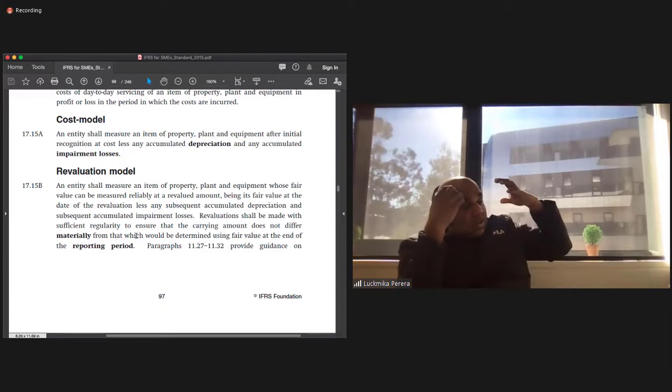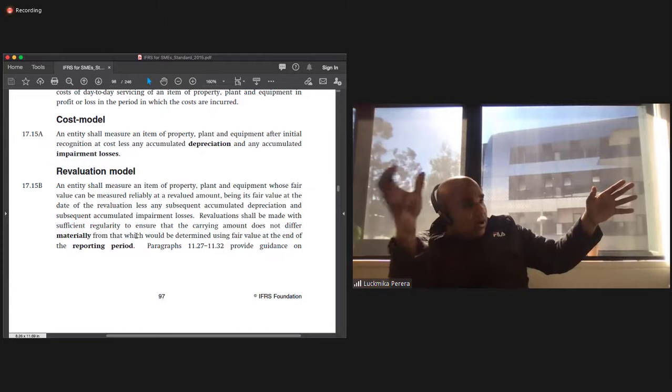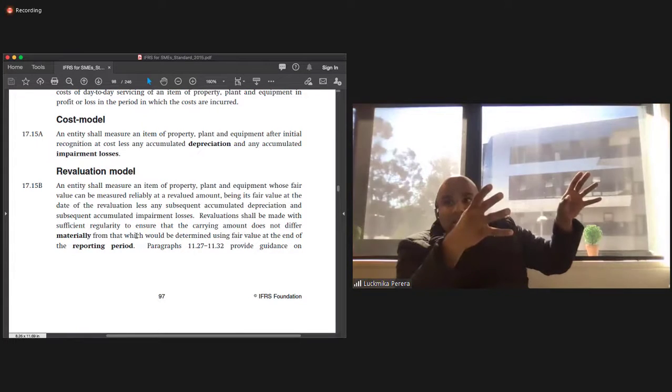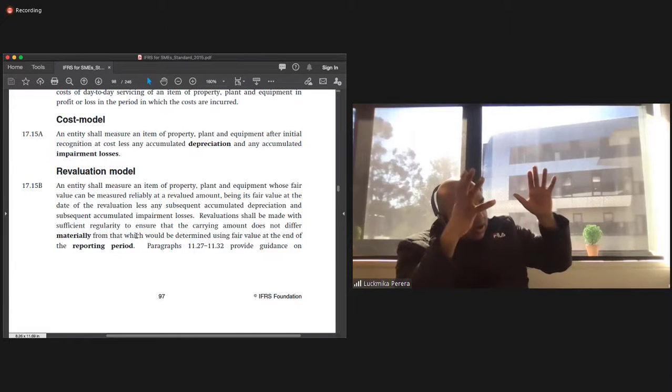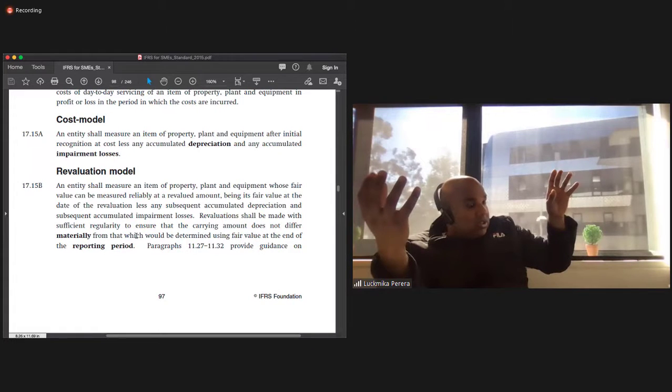So what we are saying is that, okay, this is how much we paid for it. This is our cost. This is the depreciation. So the final value of the asset is what we paid for it minus the depreciation and any accumulated impairment losses.